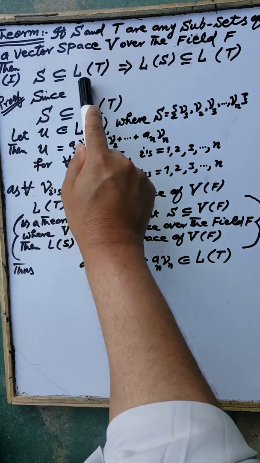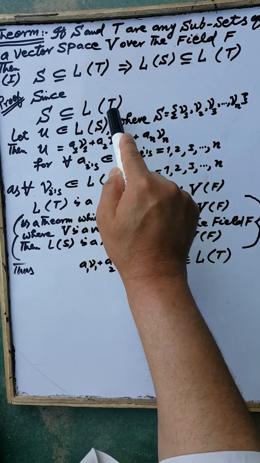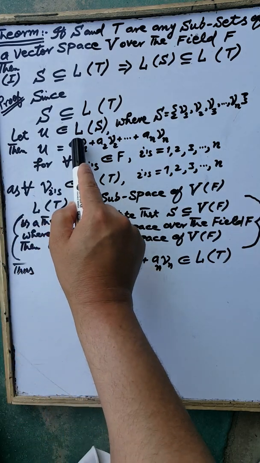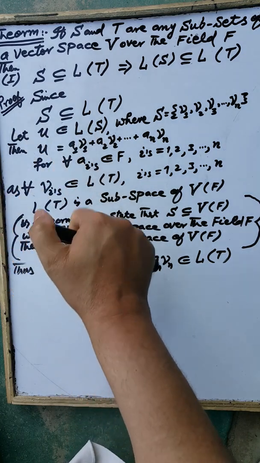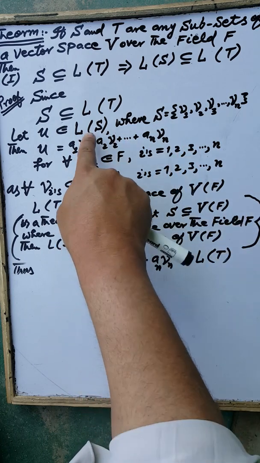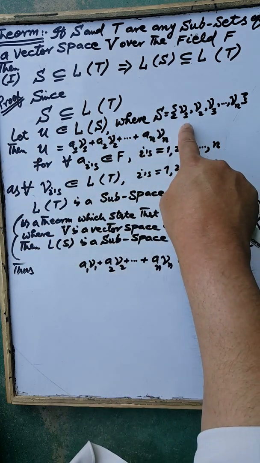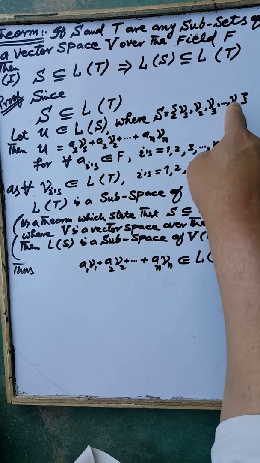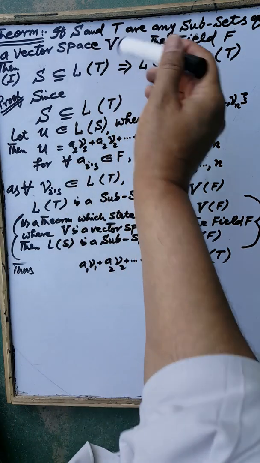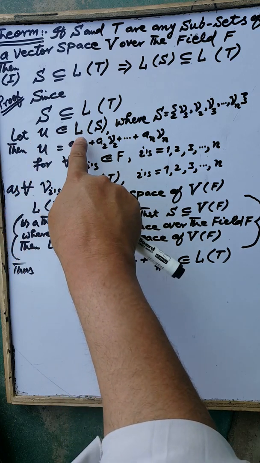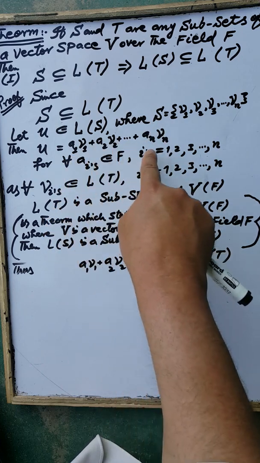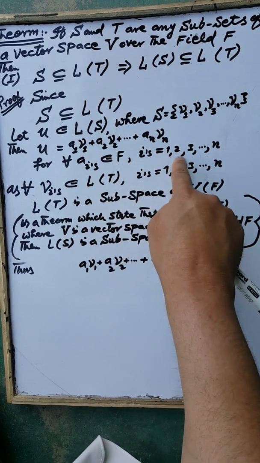Proof. Since S is a subset of the linear span of T of the vector space V over the field F, let u be any element of the linear span of S. The linear span of S is a subspace of the vector space V over the field F spanned by the set S, where the set S consists of the elements v1, v2 up to vn, which are elements of the linear span of T. Then the element u of the linear span of S can be written as a linear combination of the elements of S, where each a_i is an element of the field F, for i equal to 1 up to n.